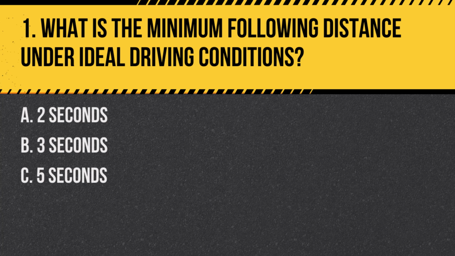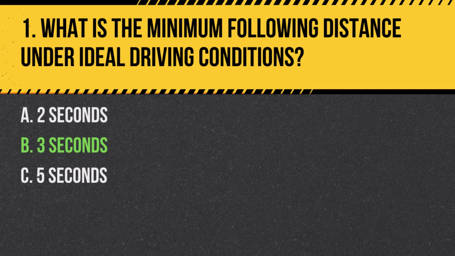Question 1. What is the minimum following distance under ideal driving conditions? A. 2 seconds. B. 3 seconds. C. 5 seconds. Answer. B. 3 seconds. Under ideal driving conditions, maintaining a following distance of at least 3 seconds allows sufficient time